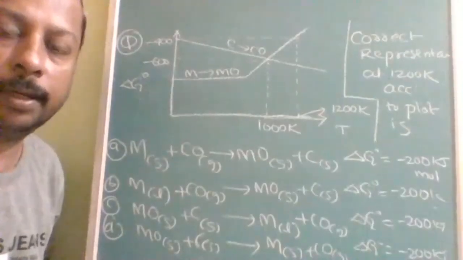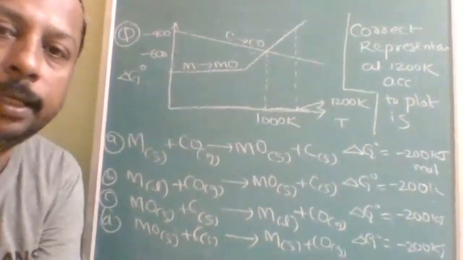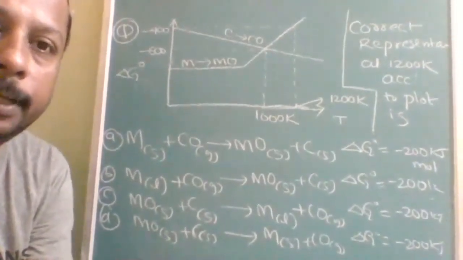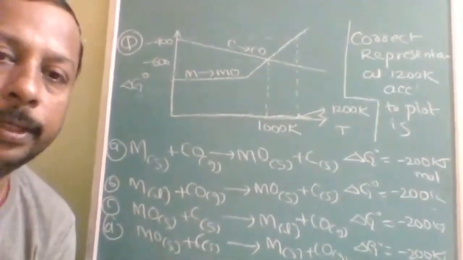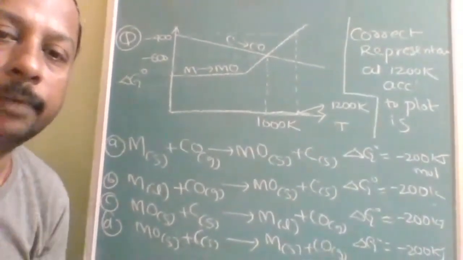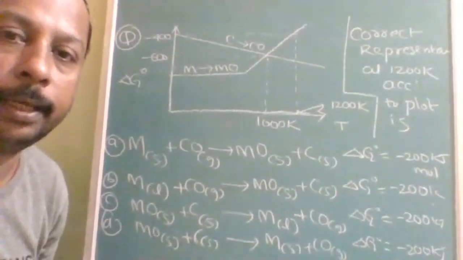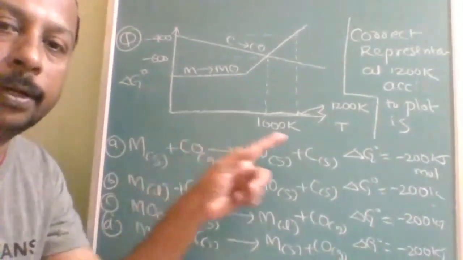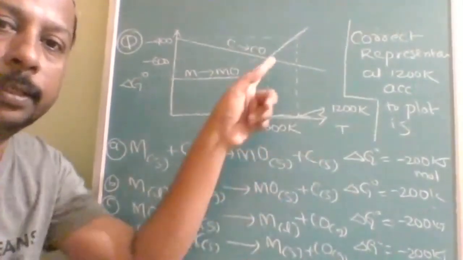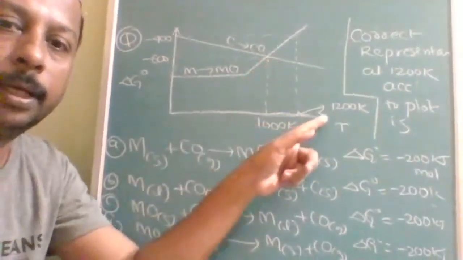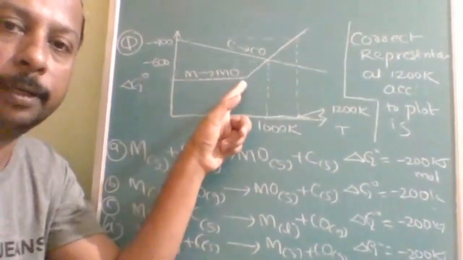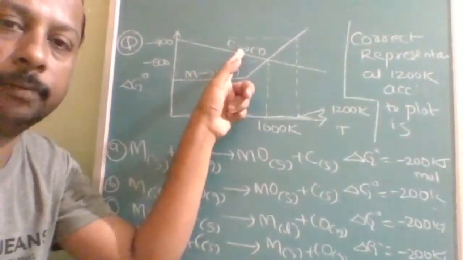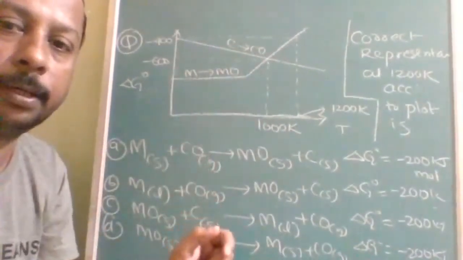Okay, this is one of the important, highly expected topics for the advanced examination, the Ellingham diagram. See how the answers are very nearly the same. This is the graph given against temperature, at 1000 Kelvin, and this is the condition at 1200 Kelvin. This is the graph for metal to metal oxide. This is the graph for carbon to carbon monoxide.